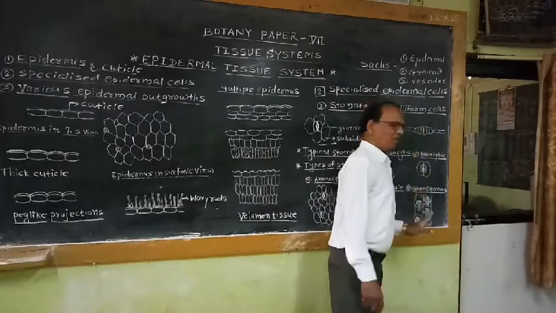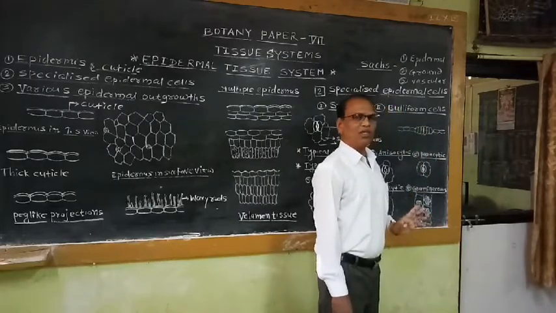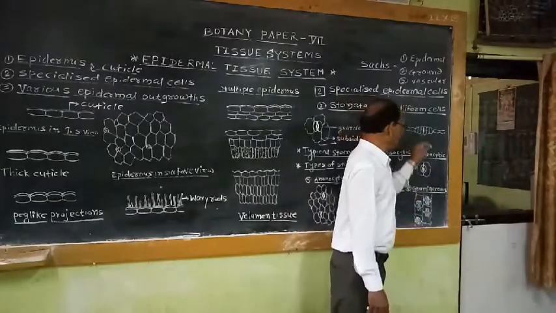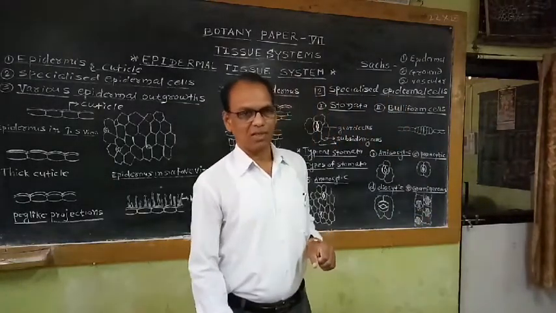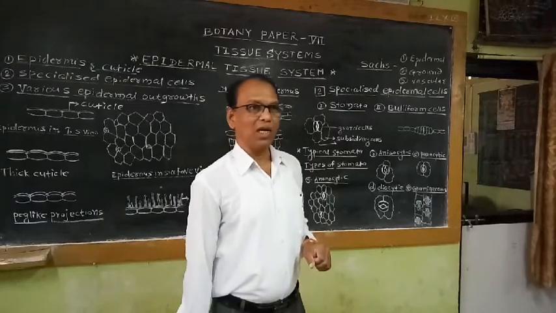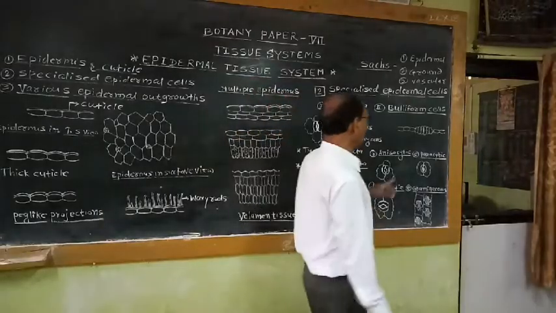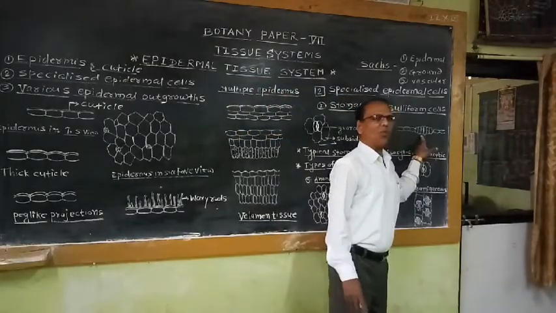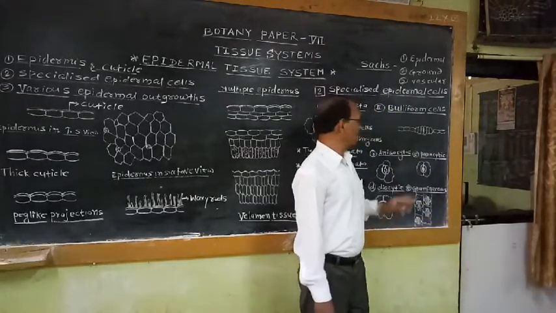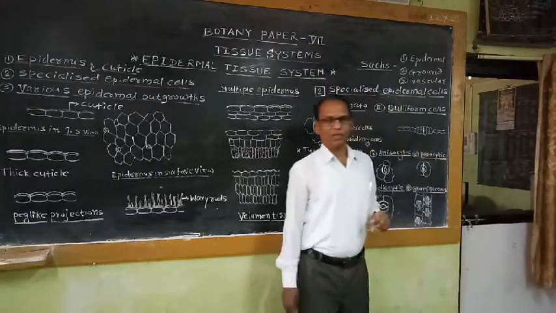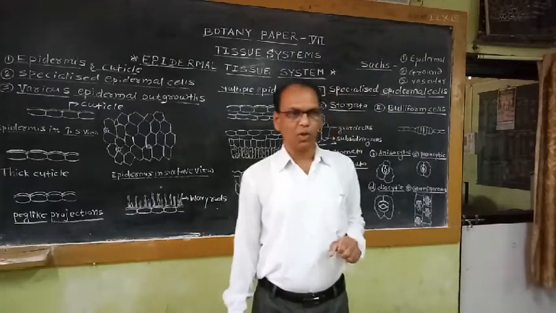That means large vacuole is the important character. Then these bulliform cells don't show any kind of solid contents. They are lacking the chlorophyll pigments or chloroplast cell organelle. That means these cells store excess quantity of water because of the presence of a large vacuole.